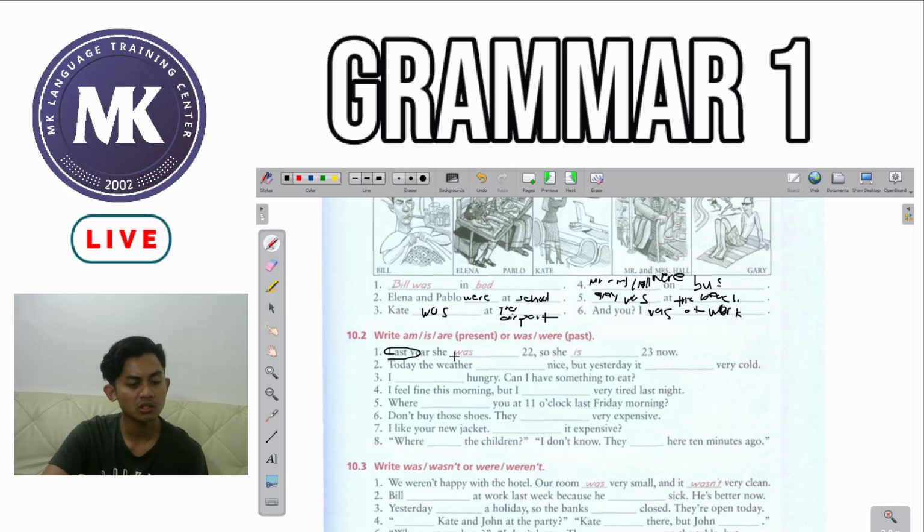So we have to use was here because it is in the past. So since we have she, we have to use was. So was 22. So she blank 23 now. So now is an indicator that something happens in the present tense, and we have she. And if you can remember our past lesson, we have to use the helping verb is.